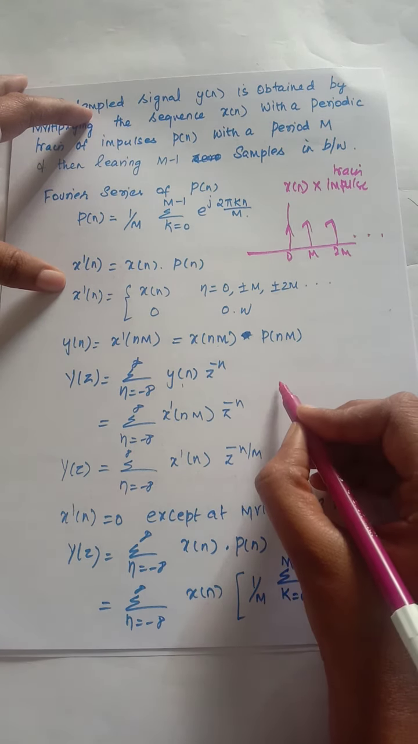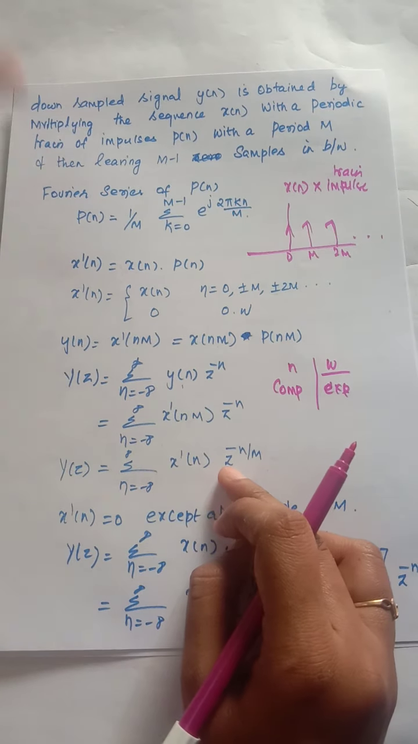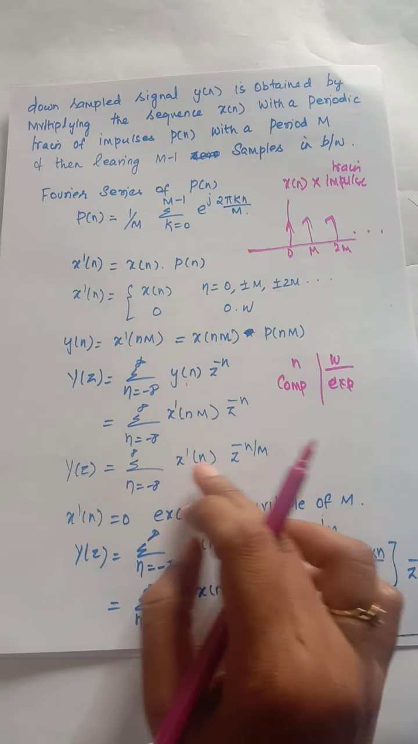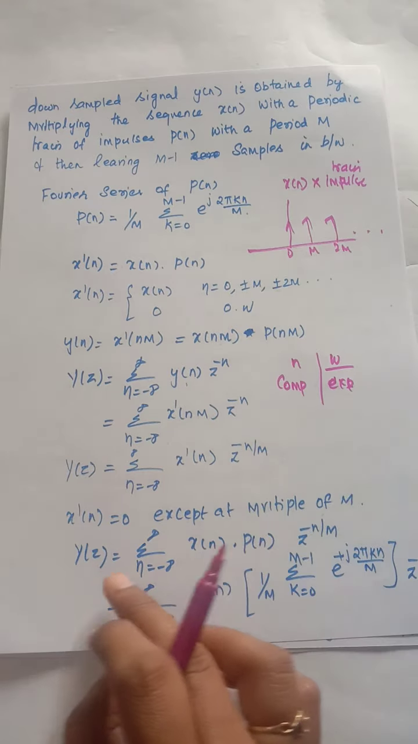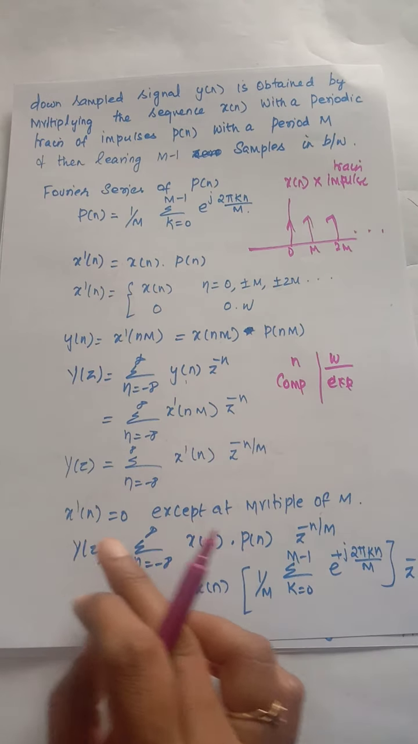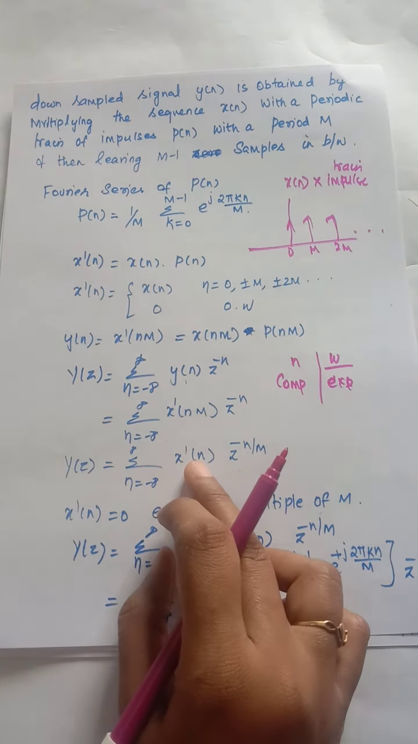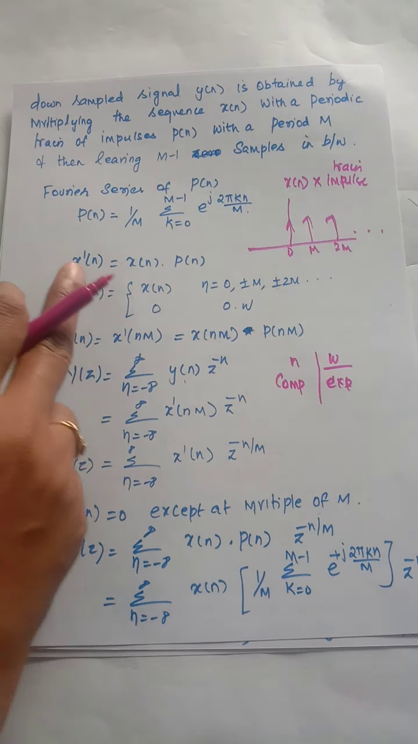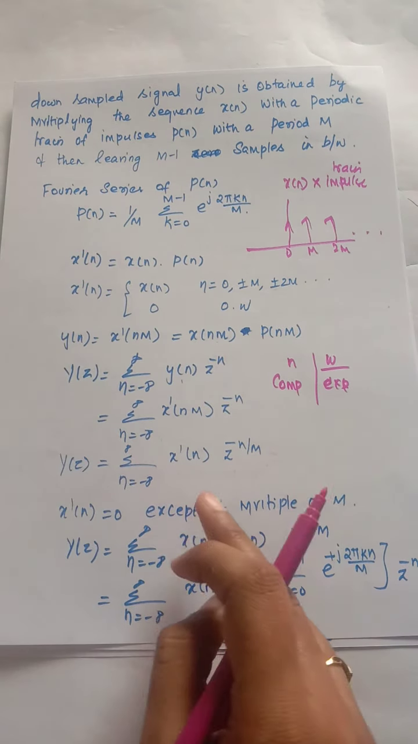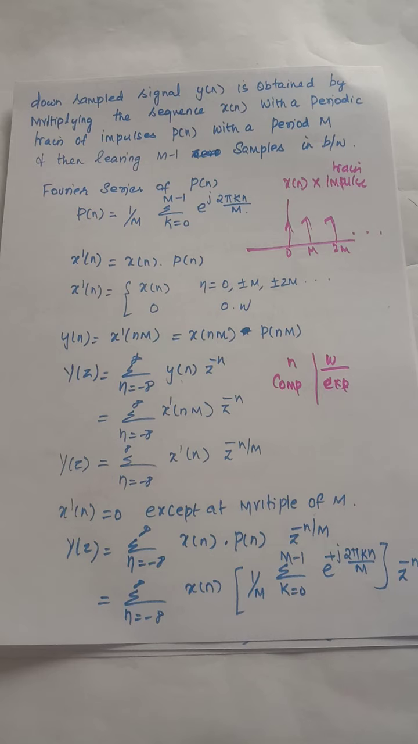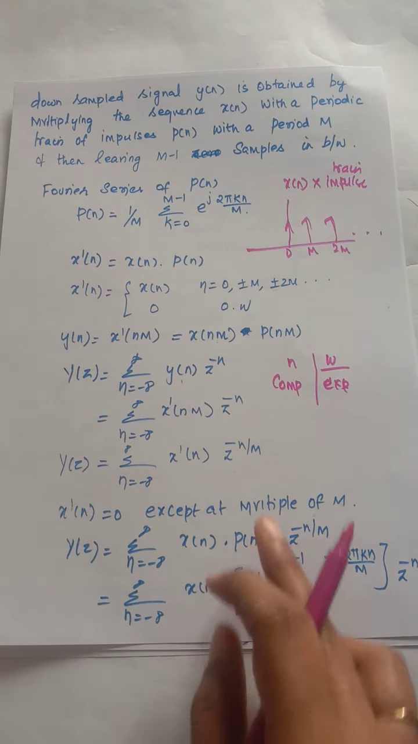That is, if you compress in time in the discrete domain, that is n, then in the frequency domain it will expand. Okay, so the same concept applies to the scaling; here it will expand in the frequency domain. Here I have written x dash of n, so x dash of n is equal to x of n into p of n.